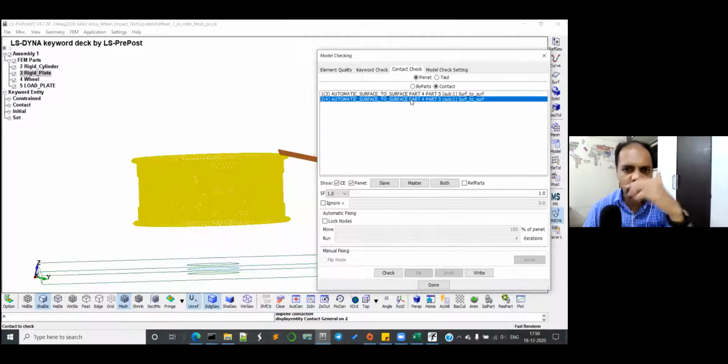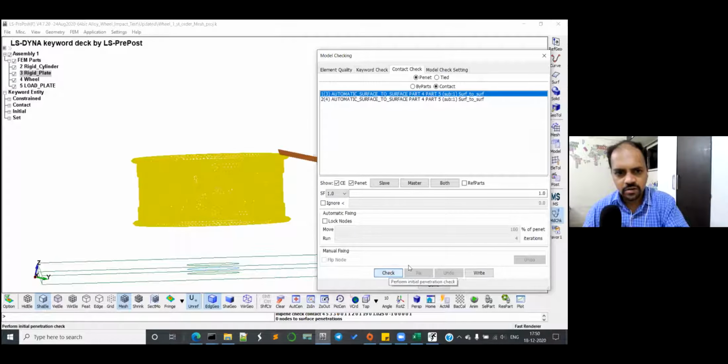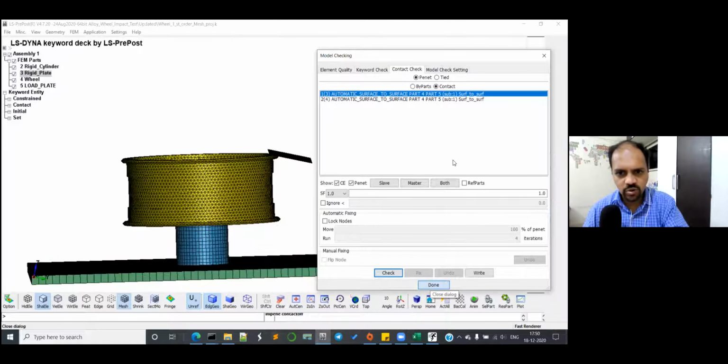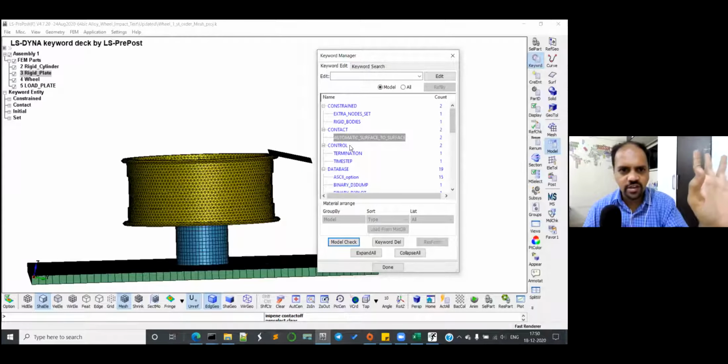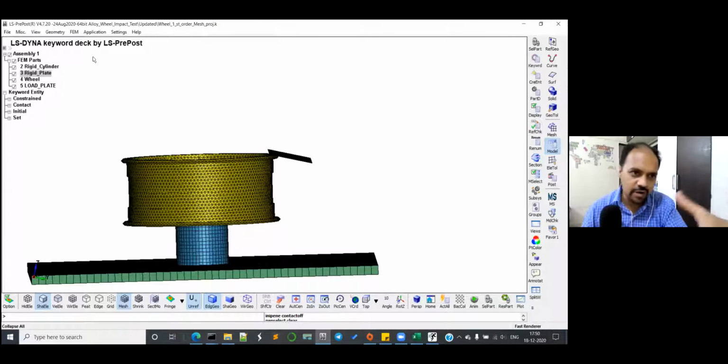So no nodes to surface penetration. Go to the top and click there. Okay, so there is no penetration again. Scale factor is okay, lock nodes is okay, that is fine. So I think it may be because you have one part solid and the other part shell. That may be the reason why LS-PrePost is not showing it. So just save it. We'll see what happens.